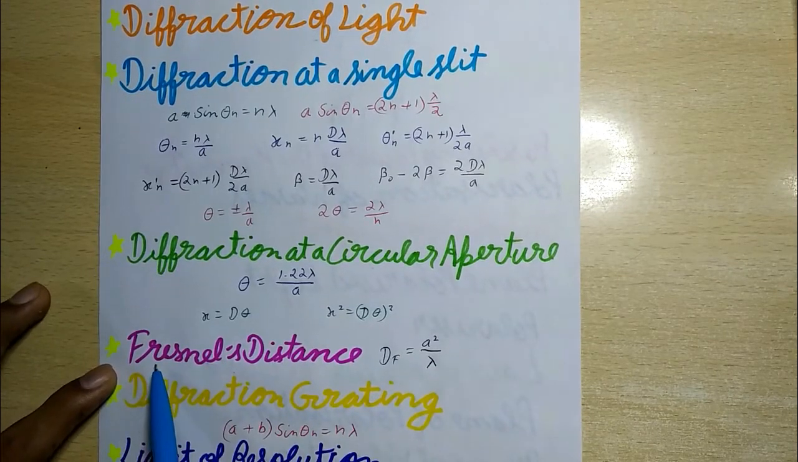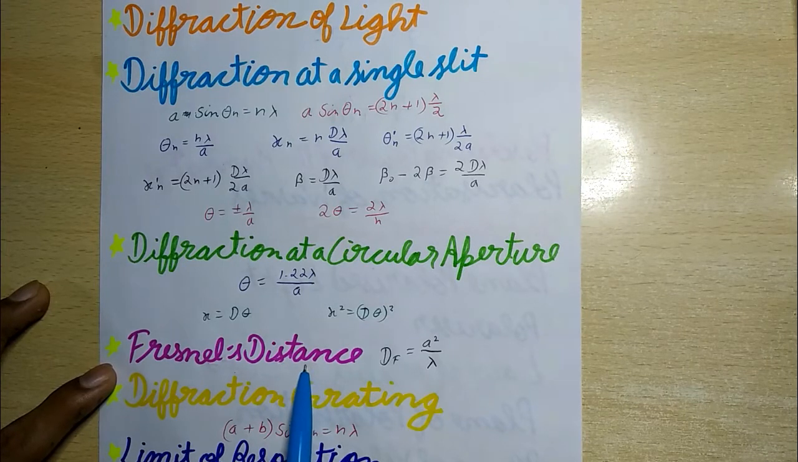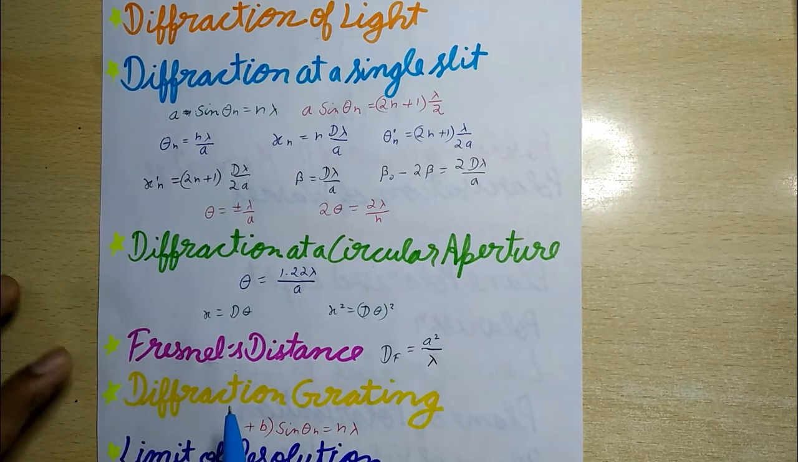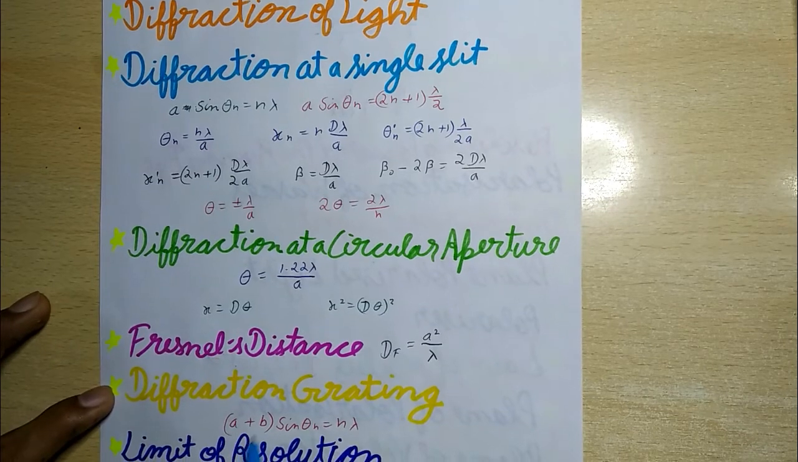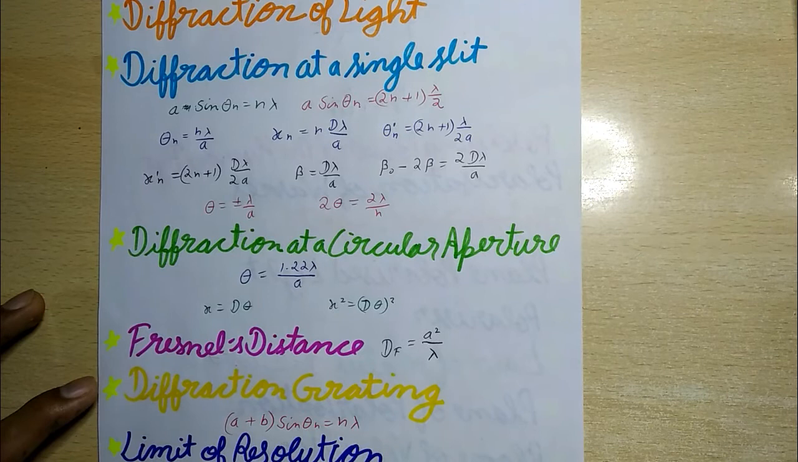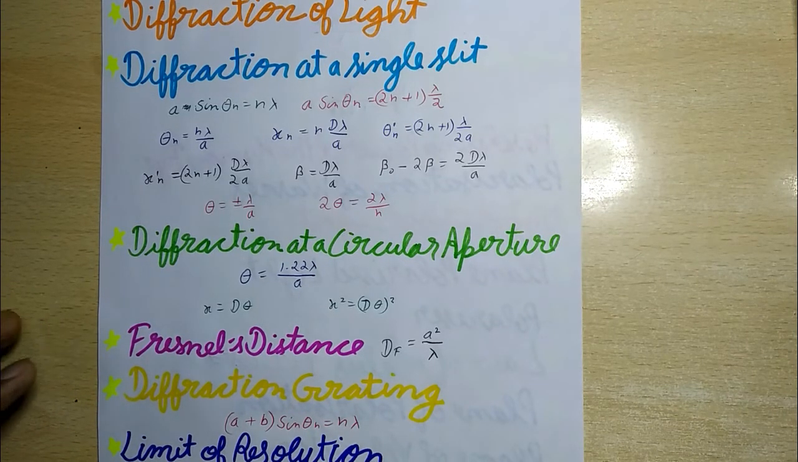And now next is Fresnel's distance. It is the distance at which the diffraction spread of a beam becomes equal to the size of the aperture. If a is the width of the aperture, then D F equals a square by lambda. Ray optics is valid for distance D less than D F.